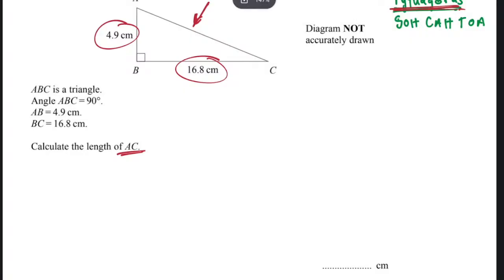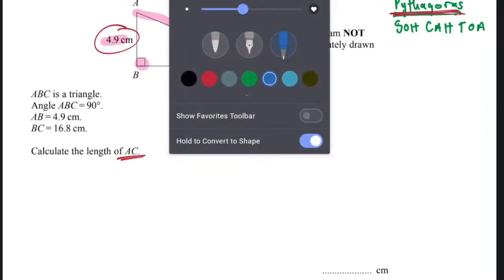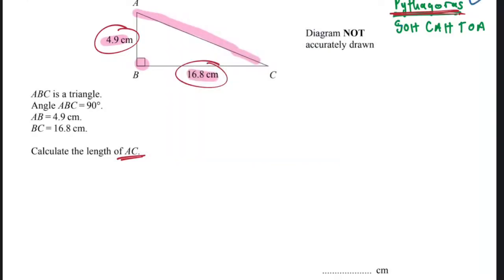So everybody now knows when to use Pythagoras. We are mastering it. You see a right angle and you see them giving you two sides and asking you for the third side. So it's only about sides. They give you two, they ask you for the third one. Now what do you do here? You've seen, oh, this is Pythagoras, so SOHCAHTOA, you're out for this one. What is the first thing you now need to do? You need to identify the hypotenuse, right?